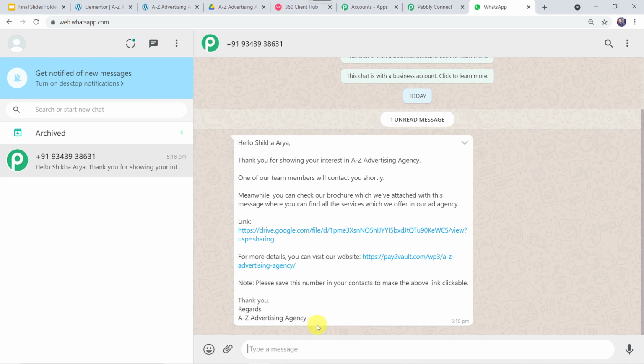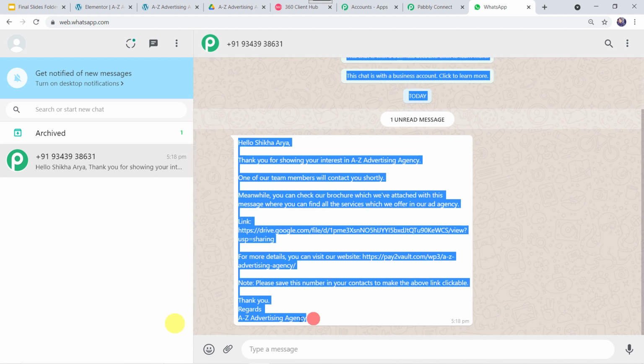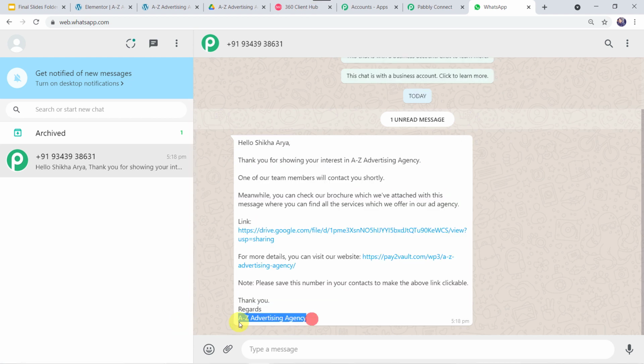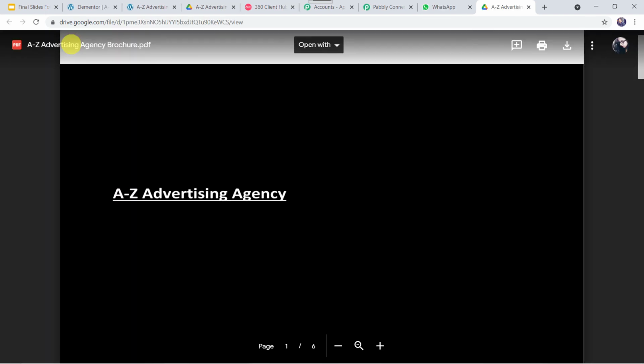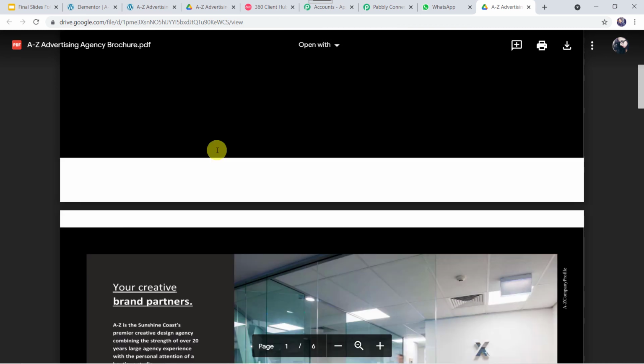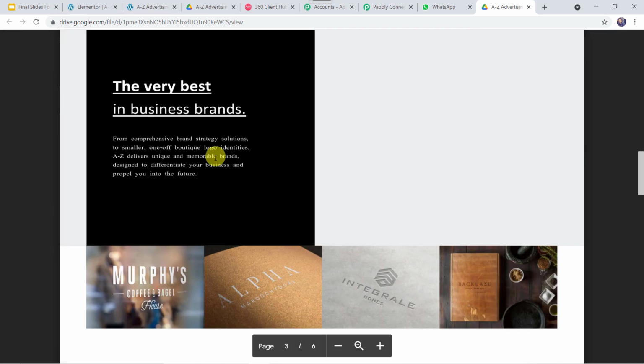Okay, so now here we can see the first parameter, that is Shikha Arya. The second parameter we have given was this, A to Z advertising agency. Third parameter, ad agency. Fourth, we have given the link. Fifth, we have given the website address. And the sixth parameter, we have given this name at the last. So in this way, we can see that all our parameters are working fine and the correct message is sent to the customer. Now let us check this link also. I'll just click on the link. And here we can see the A to Z advertising agency brochure PDF file is shared with the customer.